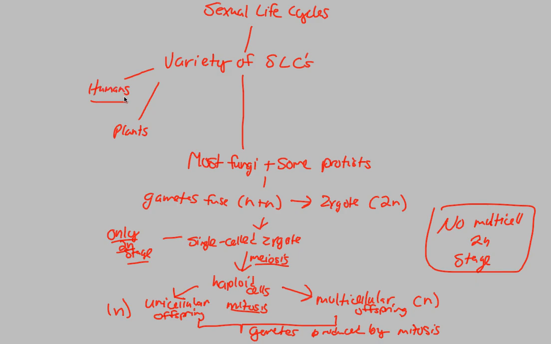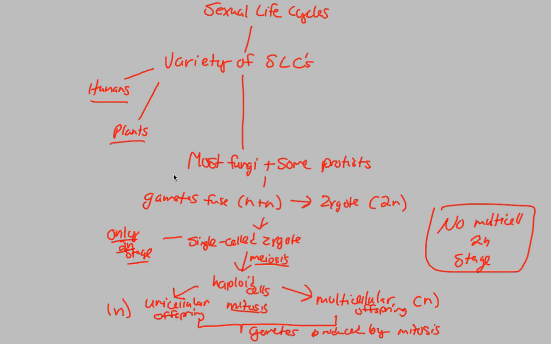All of our cells are in this multicellular diploid stage, and only our gametes are haploid. Plants undergo the alternation of generations, in which sometimes they are multicellular haploid or multicellular diploid, depending on sporophyte or gametophyte. But in fungi and protists, there is absolutely no multicellular diploid stage. So overall, we see the difference between this and the human and plant sexual life cycles.